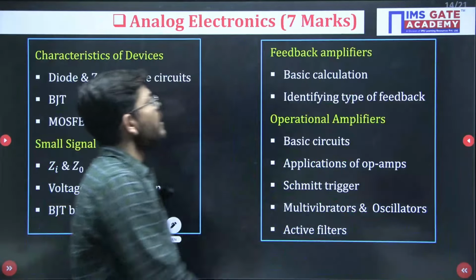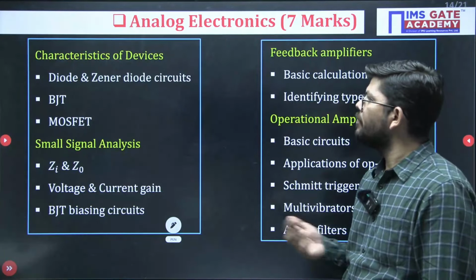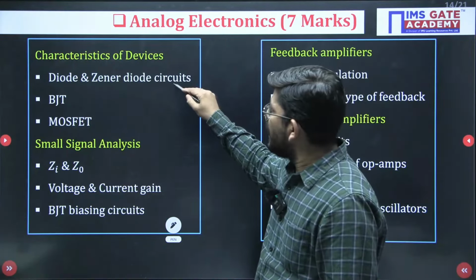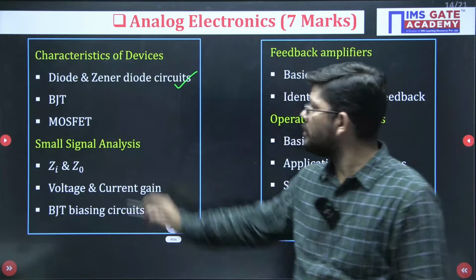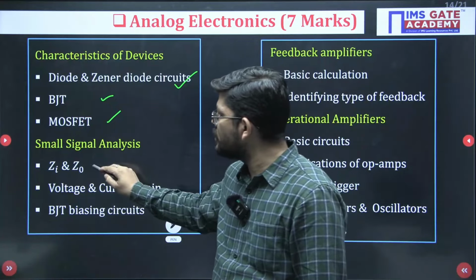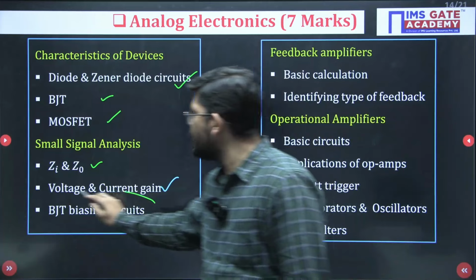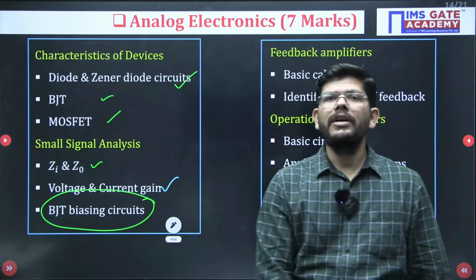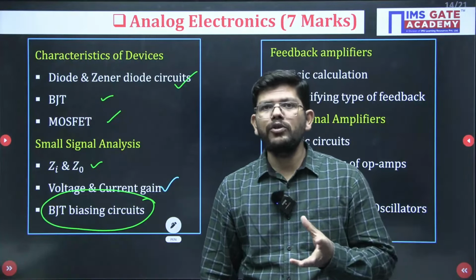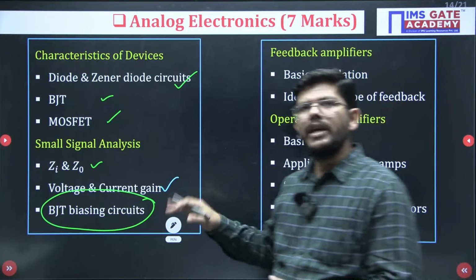Now when it comes to analog electronics, average weightage will be around 7 to 8 marks. Important topics are diode and Zener diode circuits, MOSFET and BJT characteristics you can see, small signal analysis, so calculation of input and output impedance, voltage and current gain, and BJT biasing circuit is very important. So all the configurations you should practice of applying KVL and KCL.